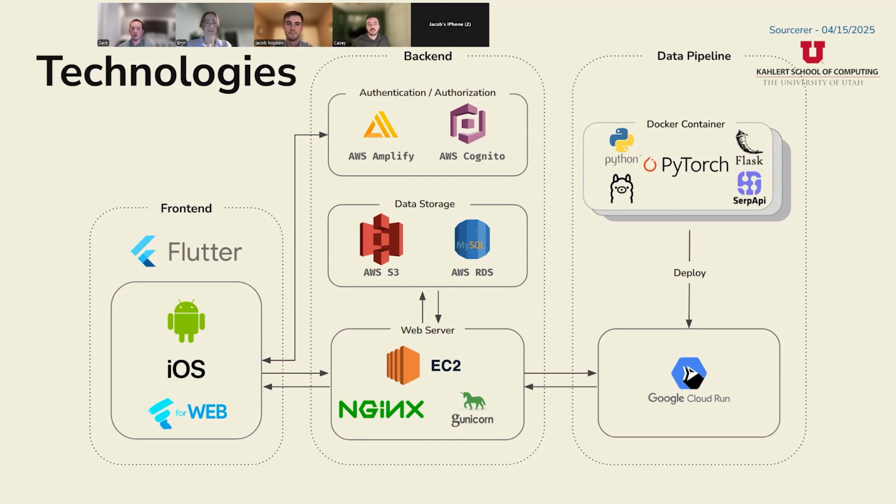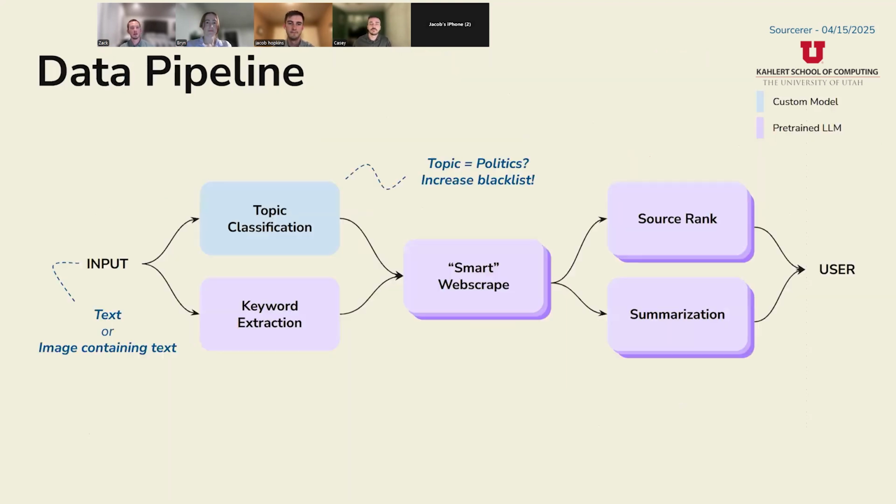And then in the data pipeline, we have quite a bit going on. So we're using Python to implement all of our machine learning. And then we use libraries such as PyTorch and then Flask. And then for our LLMs, we use Ollama models. So these are open source. And then for our scraping, we use SERP API. And all of this is wrapped up in a Docker container and then deployed to Google Cloud Run, which is very helpful because it scales up and down as needed based on the number of requests that we have coming through.